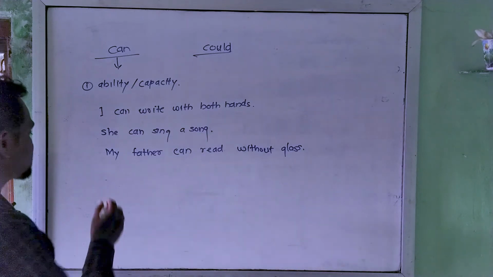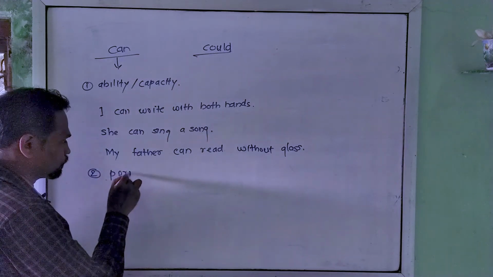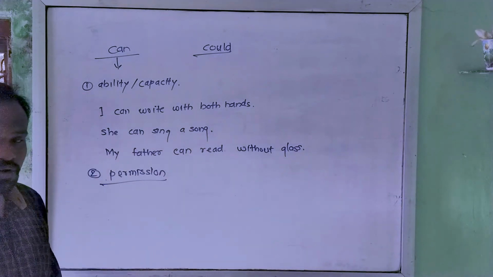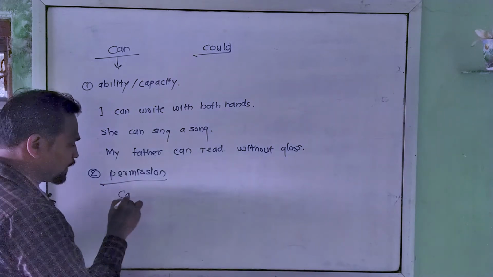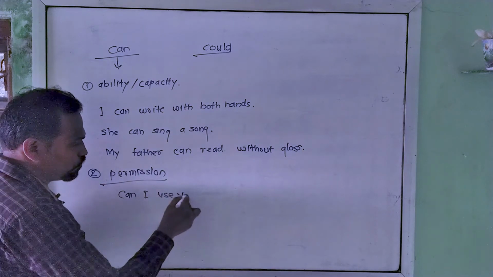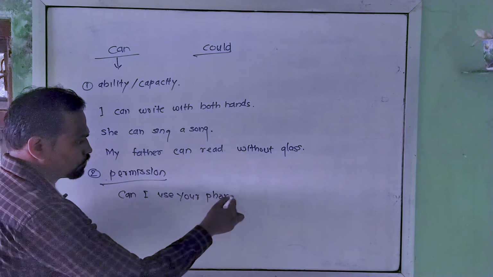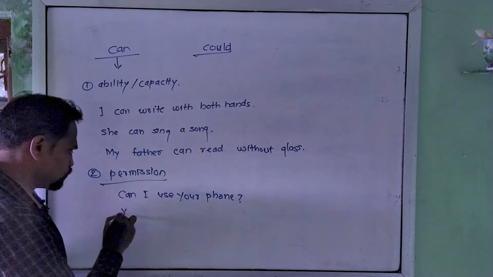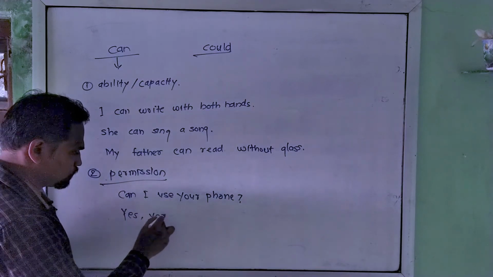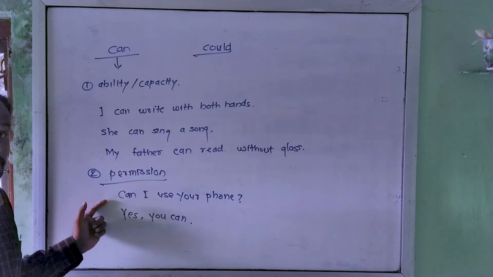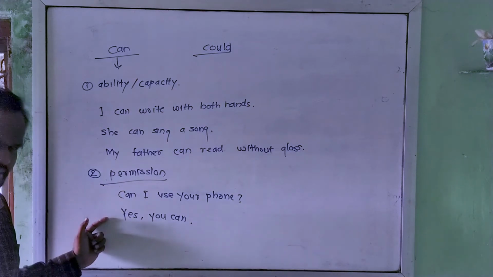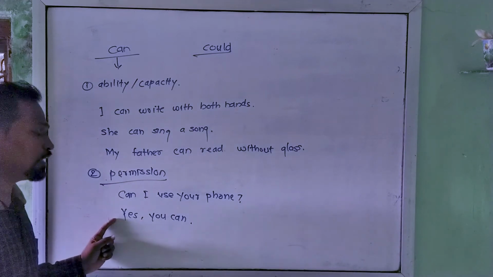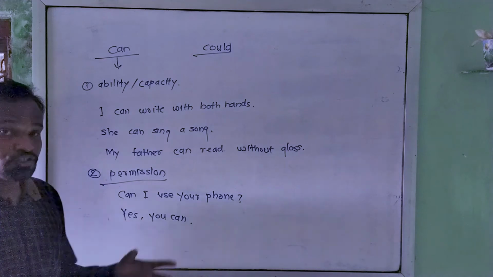Now let's talk about its second use, that is permission. It can be used to grant permission or to obtain permission. So for example, can I use your phone? Do I have the permission to use the phone? Yes, you can. Here we are obtaining the permission and here we are granting the permission. Yes, you have the permission to use my phone. In other words, you can say yes, you can use my phone.